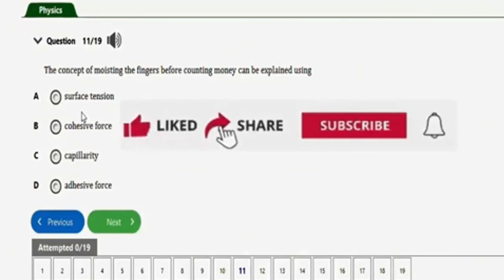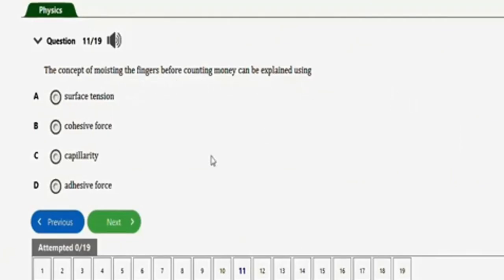This question says the concept of moistening the fingers before counting money can be explained using. I think I've answered this question before. The correct option is option D, which is adhesive force. Let's go to the next one, which is this one.